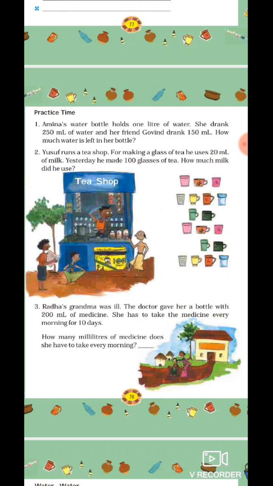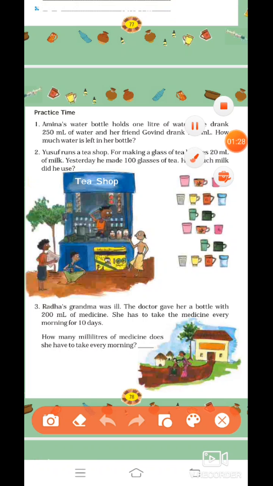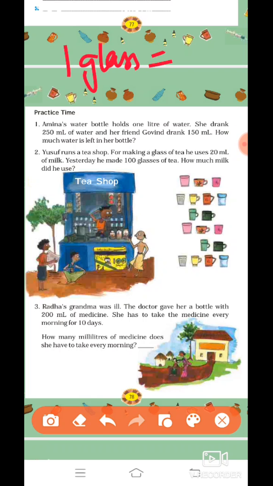Next question. Yusuf runs a tea shop. For making a glass of tea, he uses 20 ml of milk. See, for 1 glass, he is using 20 ml. Yesterday, he made 100 glasses. How much milk did he use? Again, the question of one and many. So, if for 1 glass he is using 20 ml, then for 100 glasses, how much will he use?